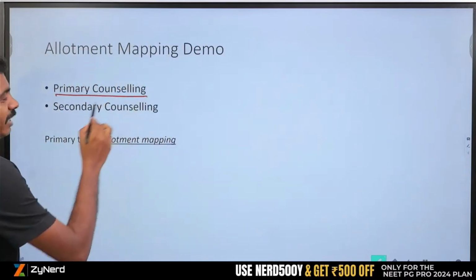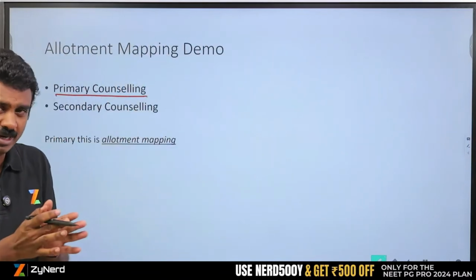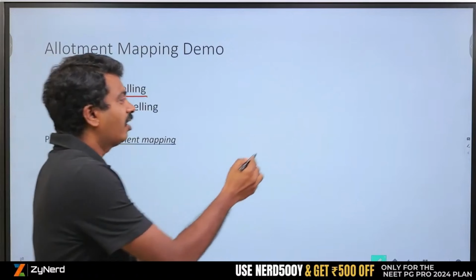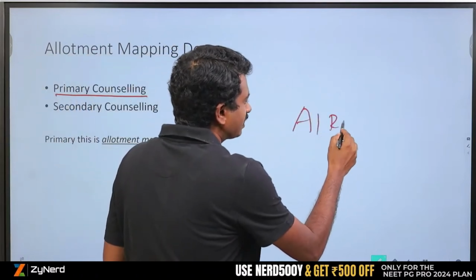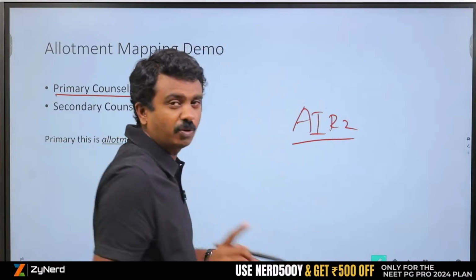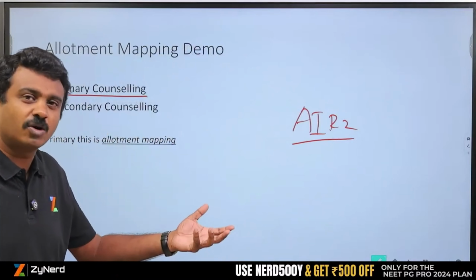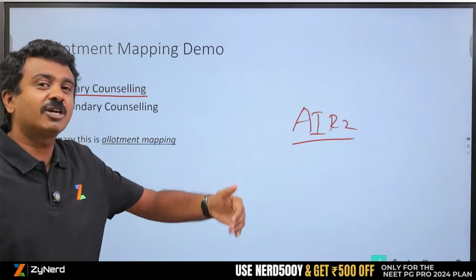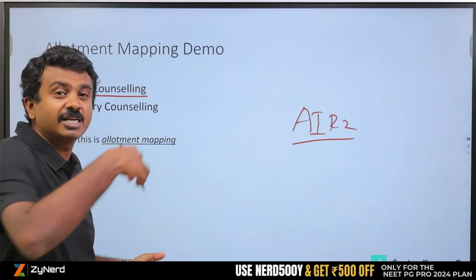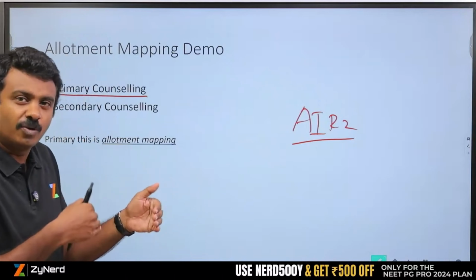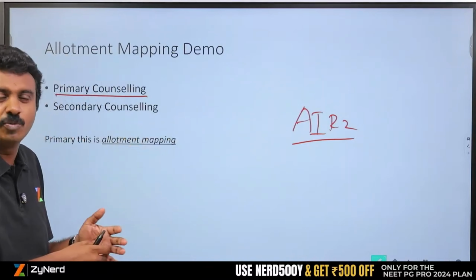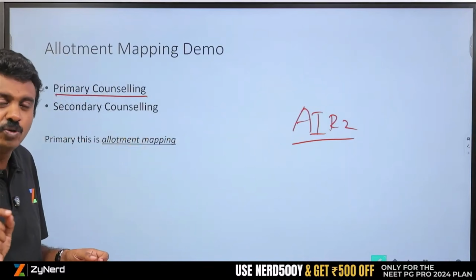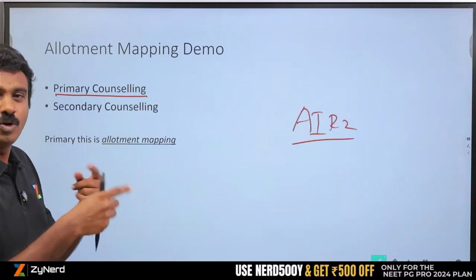How you need to view allotment mapping is, one, look at a primary counselling. What will be the primary counselling usually now is my All India Round 2. Allotment mapping is beneficial not only if you are attending one counselling, but also if you are attending a state counselling and you think it will be beneficial for you if candidates above you move on to All India. Even then you can look at allotment mapping and see whether they are going to move to All India. Your choices won't depend on that, but still you will know the movements.